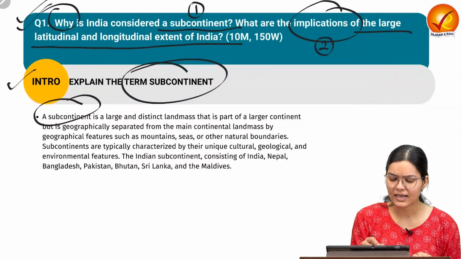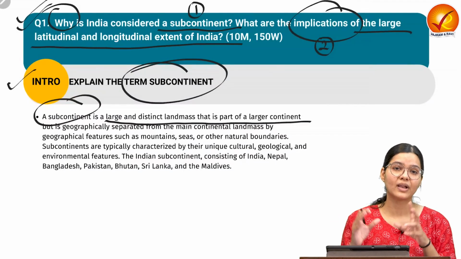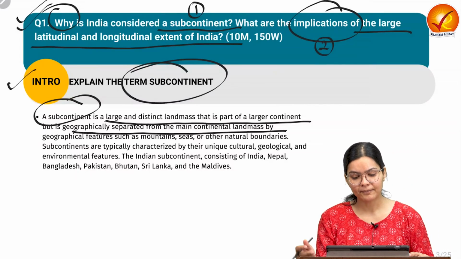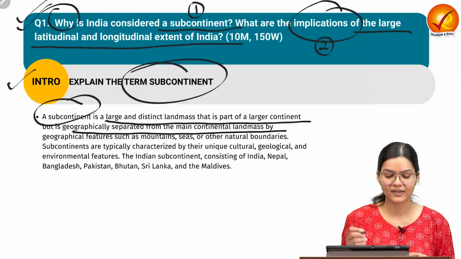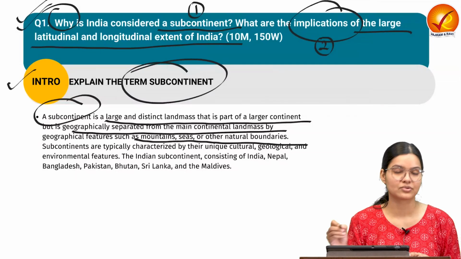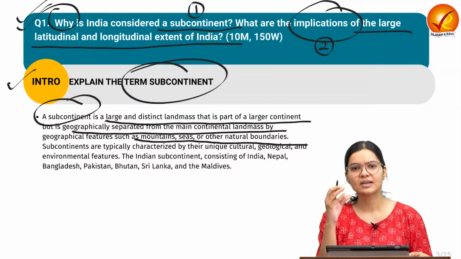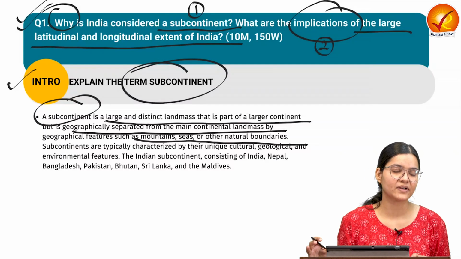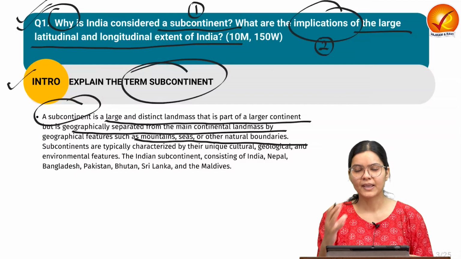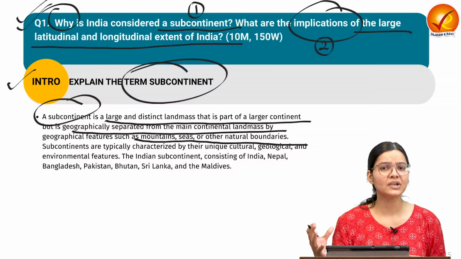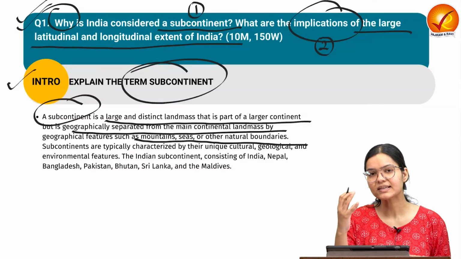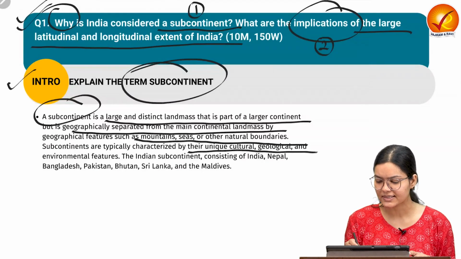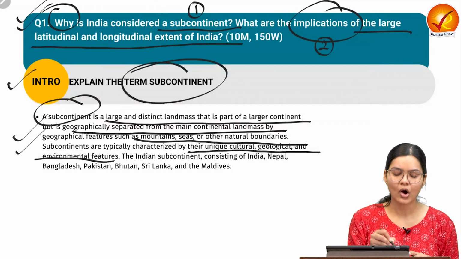The subcontinent is a large and distinct landmass that is a part of a larger continent but geographically separated from the main continent by landmass and having distinct geographical features such as mountains, seas or other natural boundaries. For example, India is a part of Asia only, but it has a different kind of geographical feature. In the north, we can see the Himalaya. In southern India, we have the presence of the seas from 3 sides. So there is diversity with respect to India, and also we can see the unique cultural, geological and environmental factors present here.